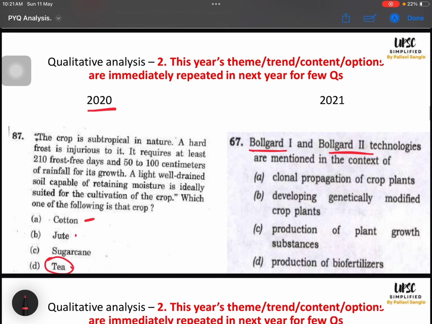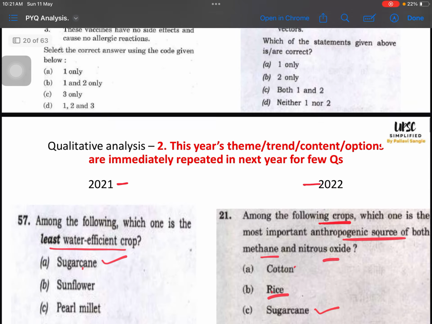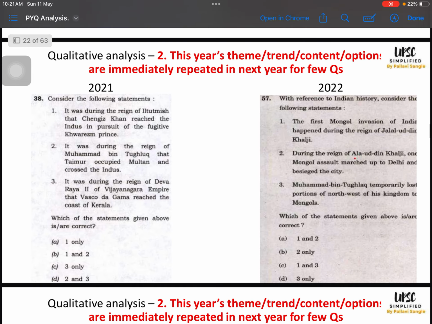For tea also there was a question about the Tea Board, right? Then they have asked about Genghis Khan, Iltutmish, all these Mongol invasions, and they asked on Mongol invasion in 2022, exactly after 1 year. The theme is repeated.